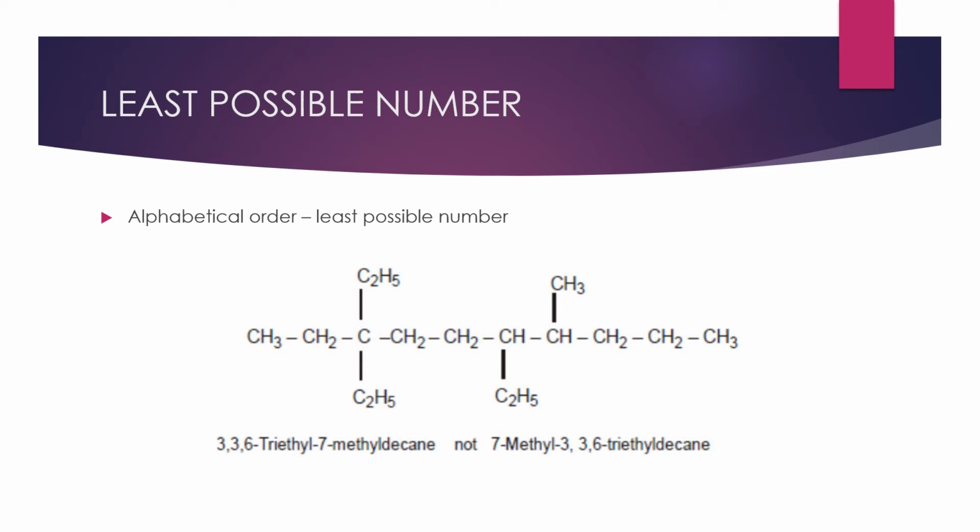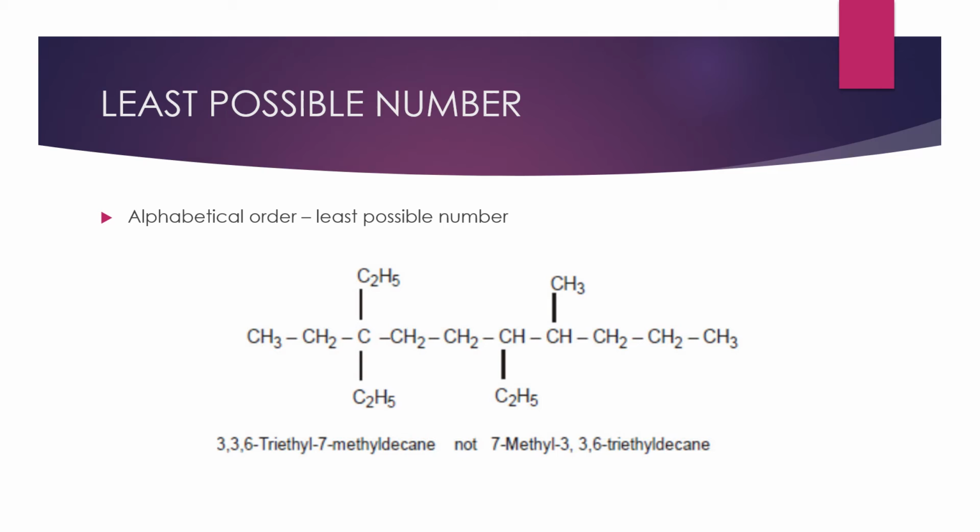Next, least possible number. Whenever you are writing the name of a compound, we are discussing from starting to ending based on the preference given. Like first we have taken the longest chain rule, then we have gone for the lowest set of locants rule, lowest sum rule, least possible number, like that we are coming now. So preference we have to give for the starting rule. Before one, whatever the rule is there, for that only we have to give more preference.